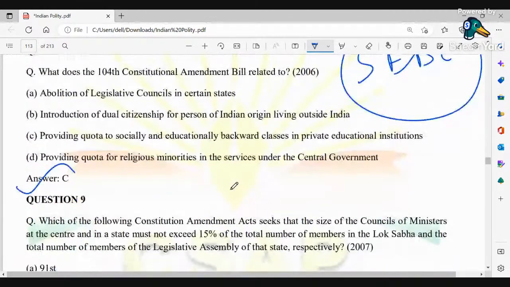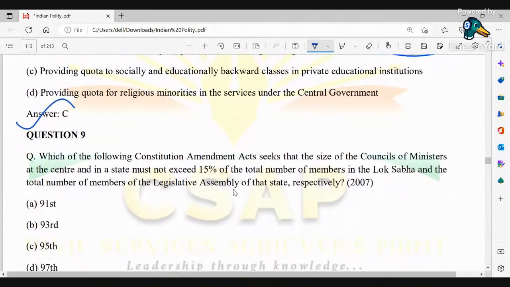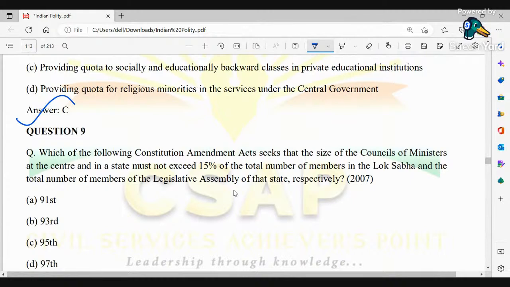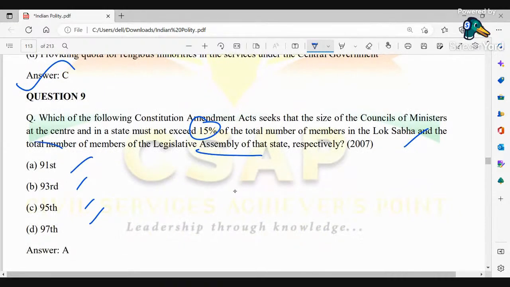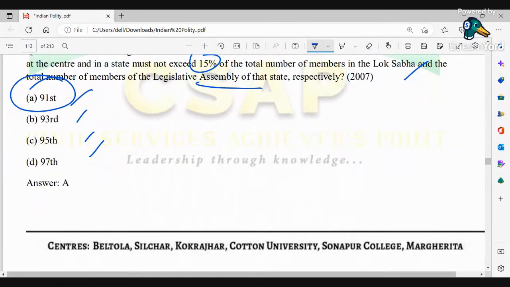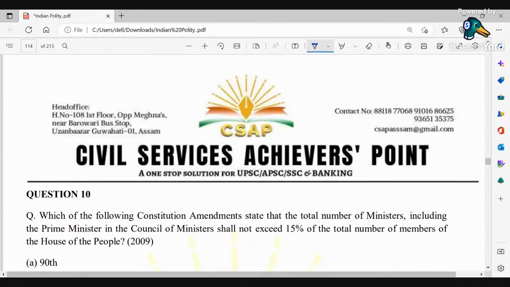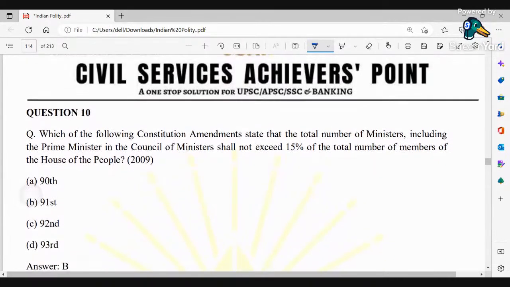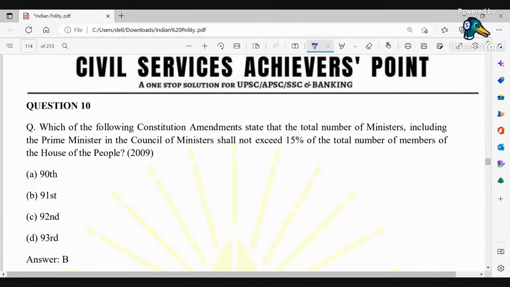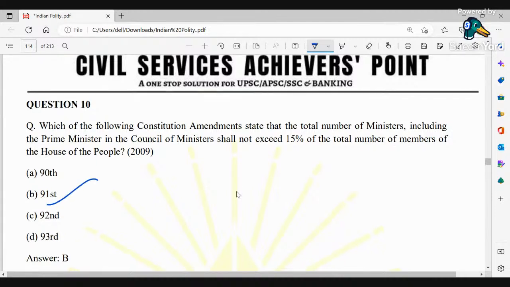Next, which of the following CAA seeks to limit the size of the Council of Ministers to not exceeding 15% of the Lok Sabha and the total number of the Legislative Assembly of the state? The correct option is the 91st. The 91st directly considers 15% of total members of Lok Sabha as well as of the Legislative Assembly of a respective state. Question number 10: which amendment states that the total number of ministers, including the Prime Minister and the Council of Ministers, shall not exceed that limit? Here the same question is getting repeated.